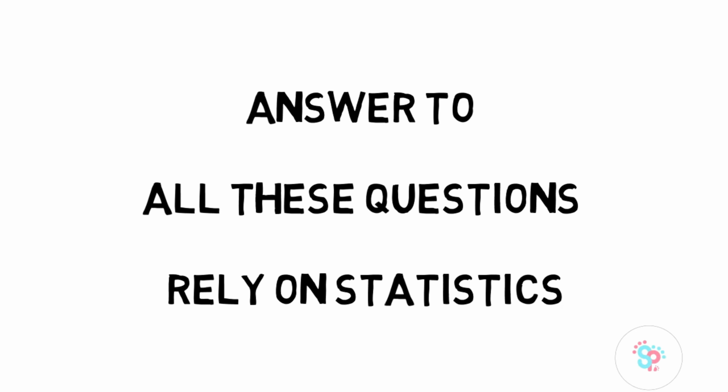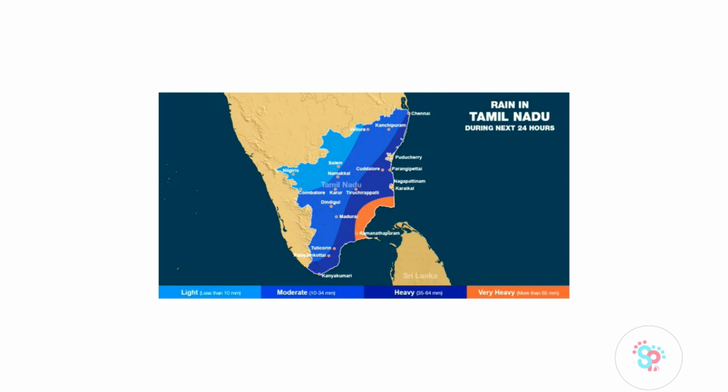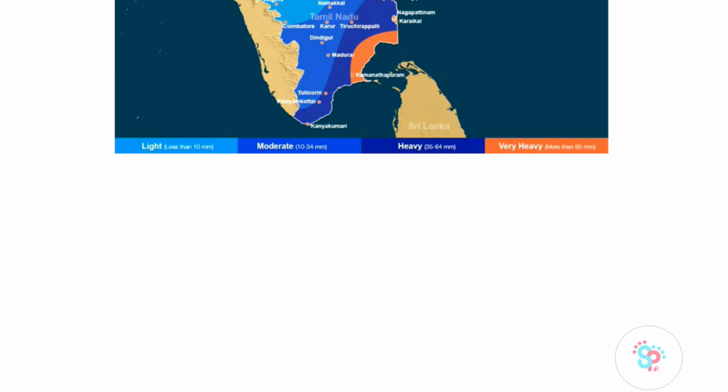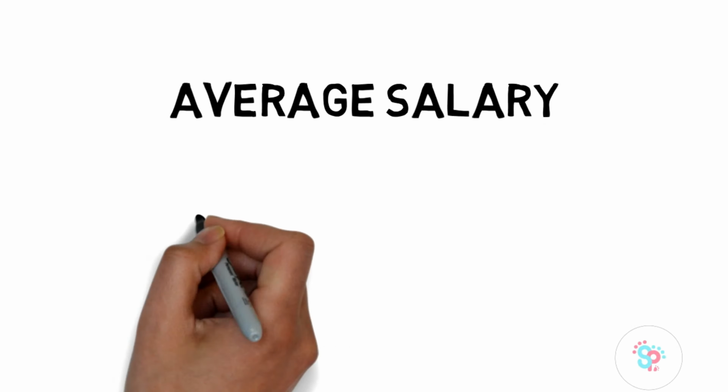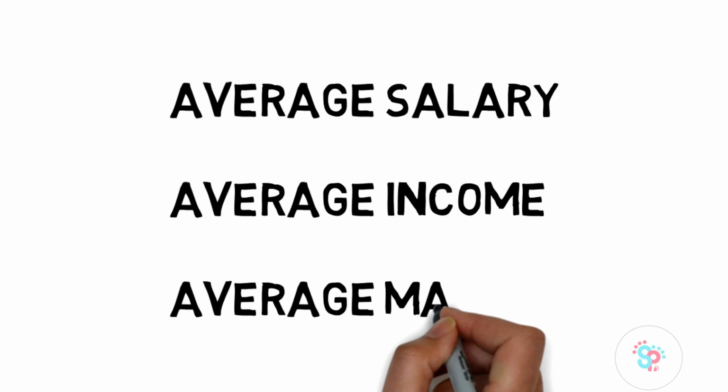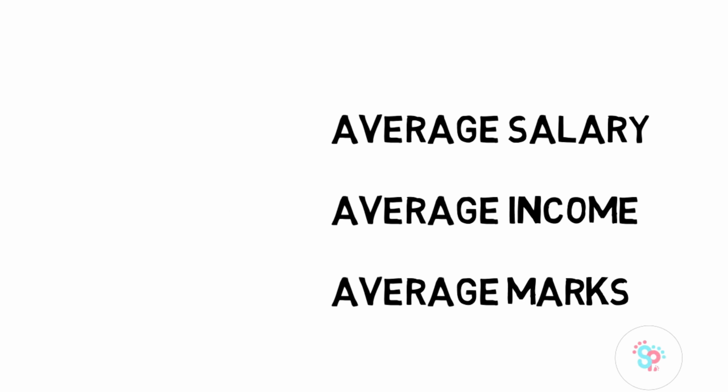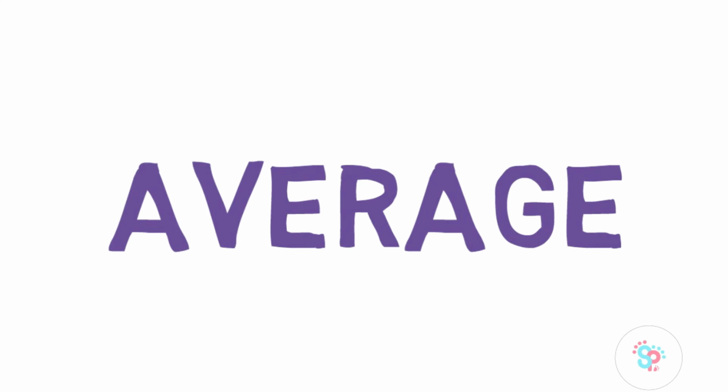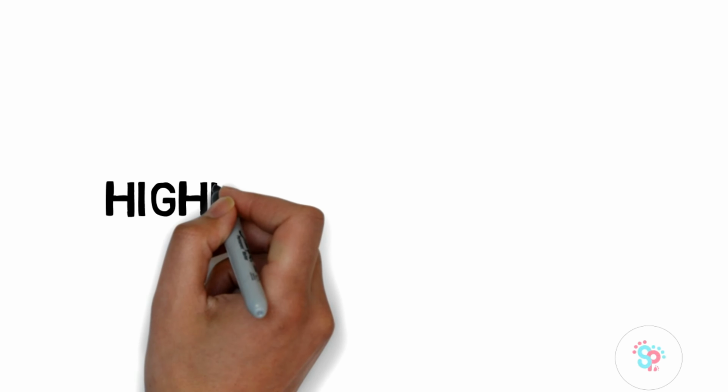Can you believe it? Let me explain. When the weather report informs you that the chance of rain today is 45% or 79% or even 0%, they rely on statistical tools and techniques to come up with those forecasts. When it comes to average salary, average income, average mark, and things like that, we're relying on average, which is a statistical parameter. And when we discover who is the highest paid celebrity, we're actually looking at the maximum. And maximum is a statistical parameter again.